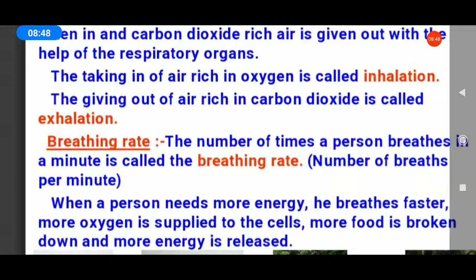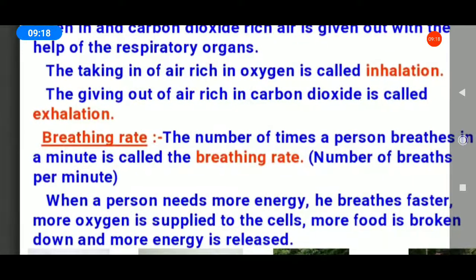Breathing means, underline the word, students. Breathing means taking in air rich in oxygen and giving out air rich in carbon dioxide with the help of respiratory organs. What is meant by inhalation? All of you bracket the word, students. Inhalation, page number 109. The taking in of air rich in oxygen by the body is called inhalation.